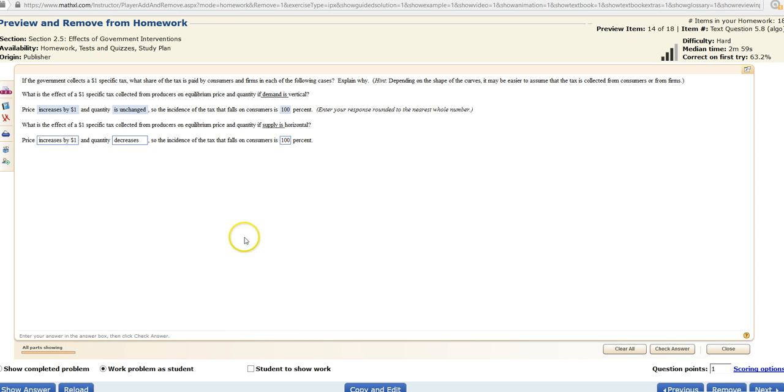So if in your case supply is vertical, then we should fill in the blanks as price is unchanged and quantity is unchanged. So the incidence of the tax that falls on consumers is 0%. Consumers don't bear any tax burden. All right, so that's for this recording.